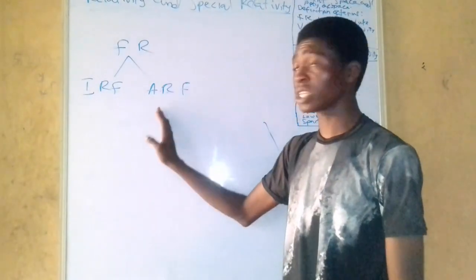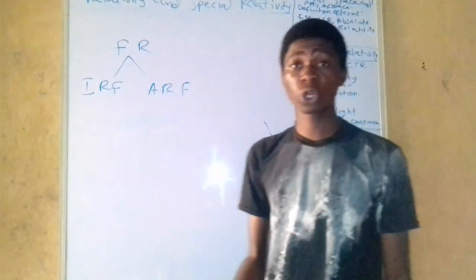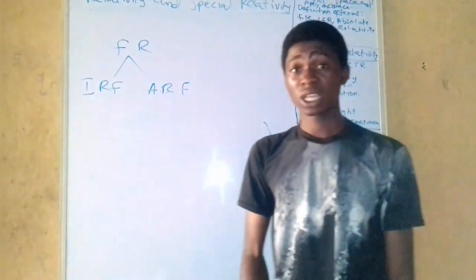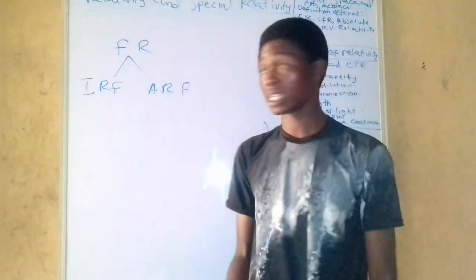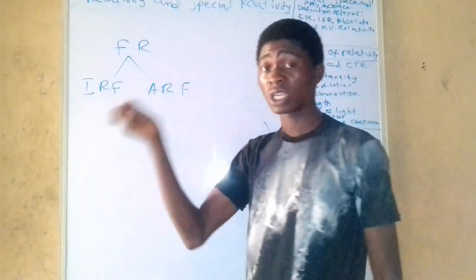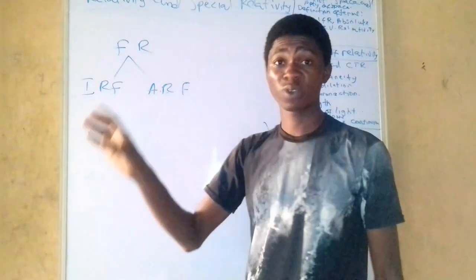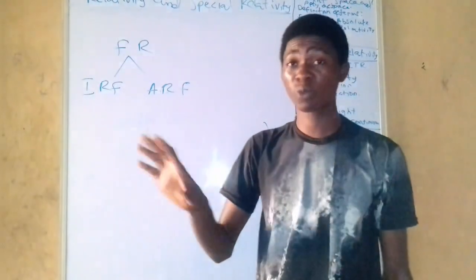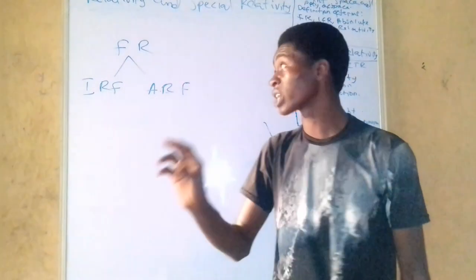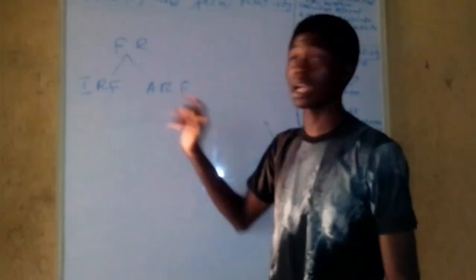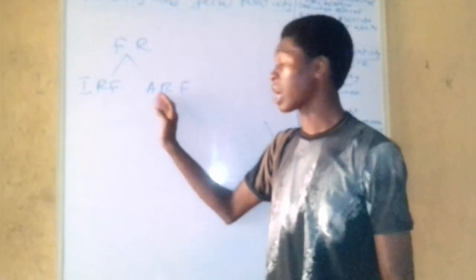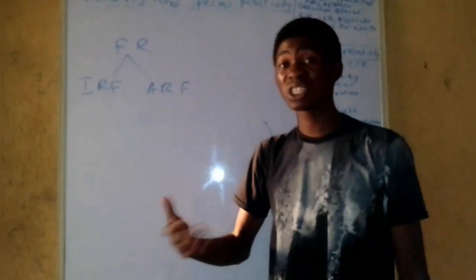But what about an accelerated frame? An accelerated reference frame, on the other hand, is a frame that is accelerated. Now remember one key thing I said about an inertial frame of reference. An inertial frame of reference is a frame of reference where the velocity is constant, but for an accelerated reference frame, the velocity is changing.